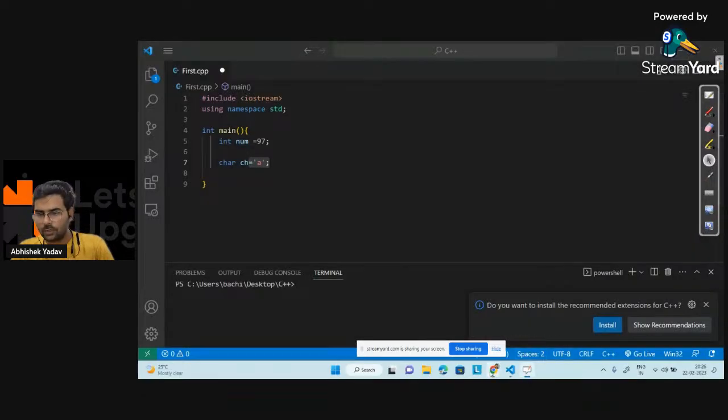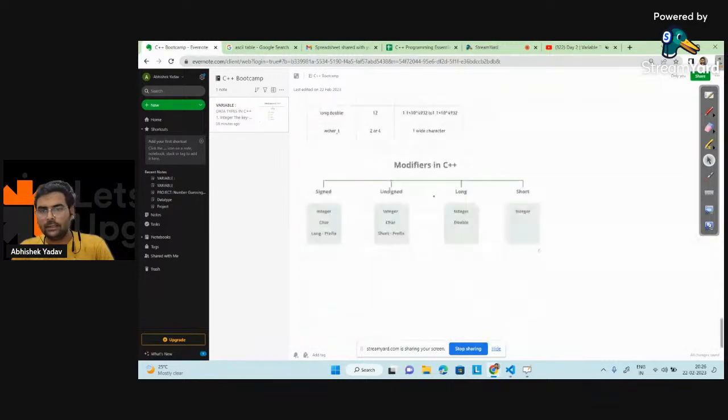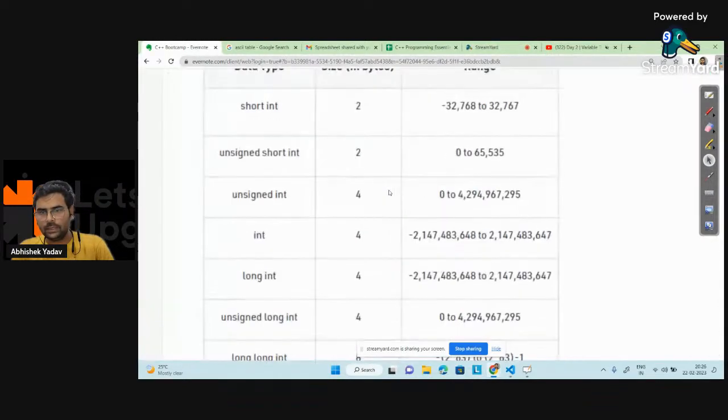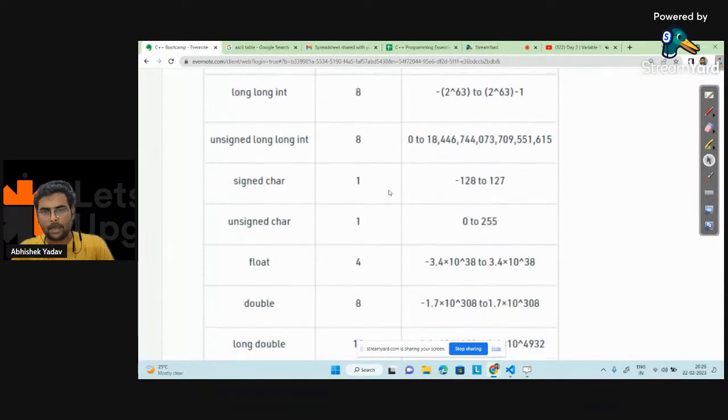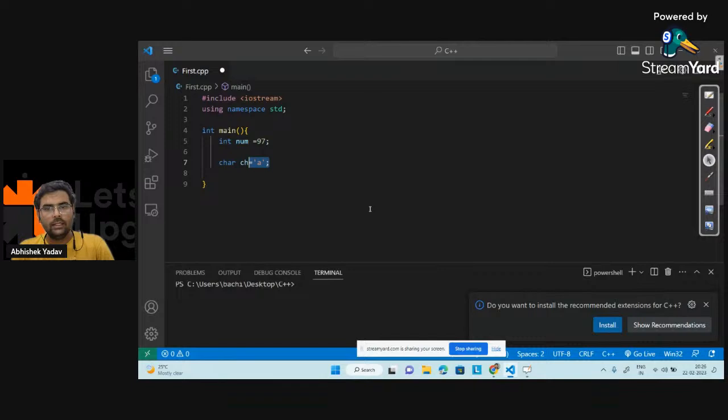I'm coming to the ASCII table. Can you guys tell me how many bytes a character will occupy behind the scene? We have the table also here. Let's open that table also. So how many bytes does a character occupy? Yeah, correct. It is occupying 1 byte, right, everyone? It is occupying 1 byte.